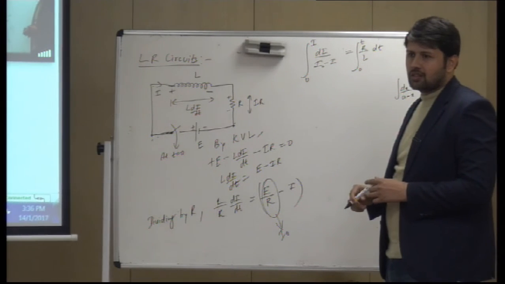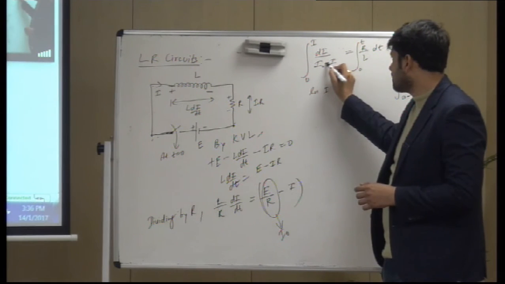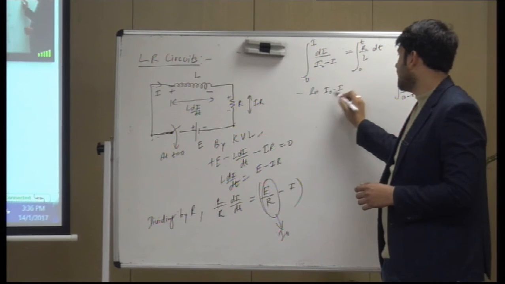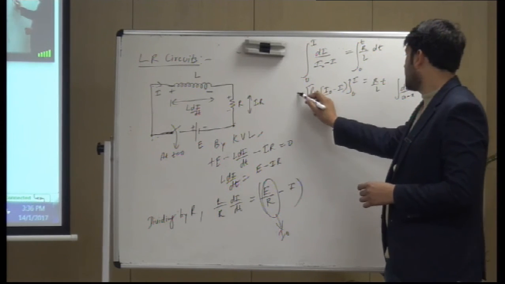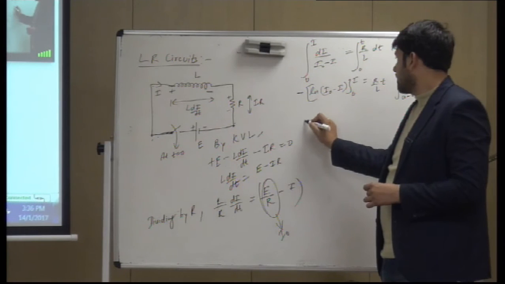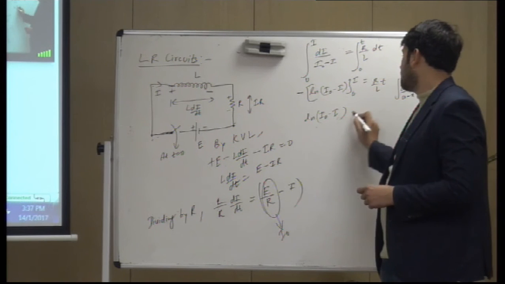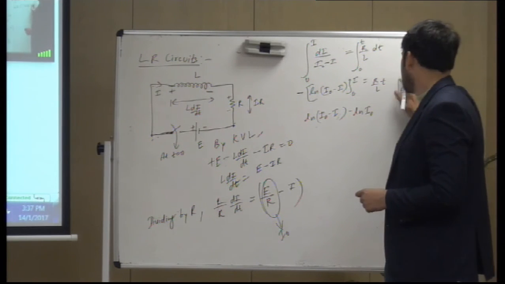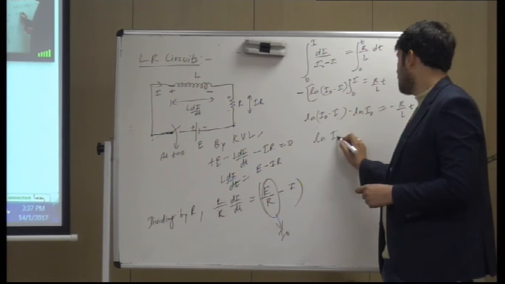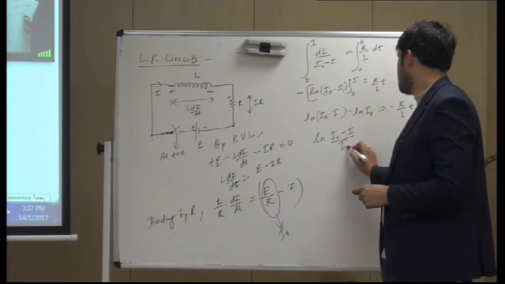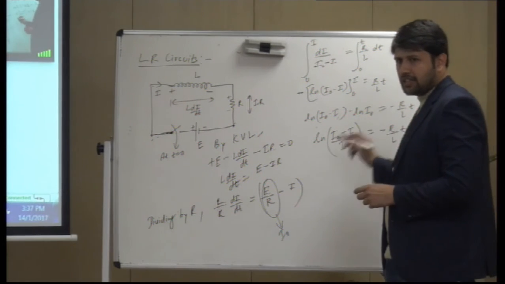This would take the form of ln, log natural. So ln of I naught minus I, in fact there would be a minus sign because the coefficient is negative, with limits 0 to I, equals R by L into T. Shifting this to the other side, you get minus ln of I naught minus I, minus ln I naught, equal to minus R by L into T. And shifting ln there, it becomes E on the RHS.